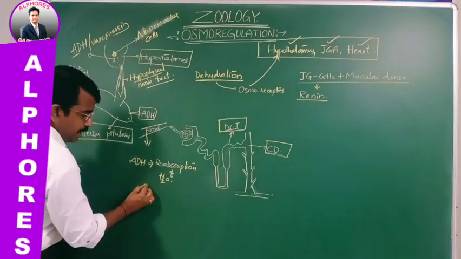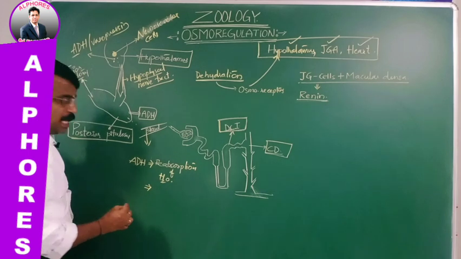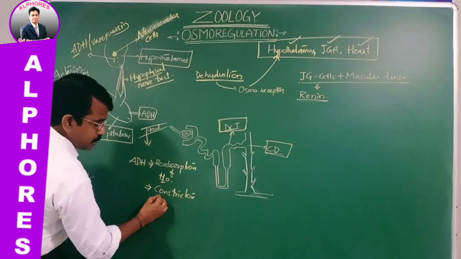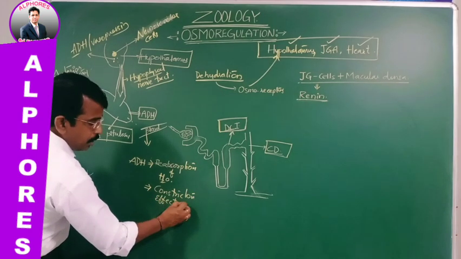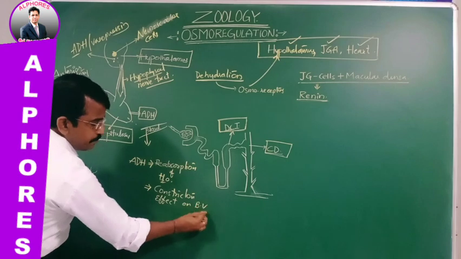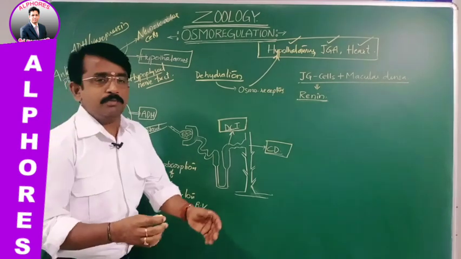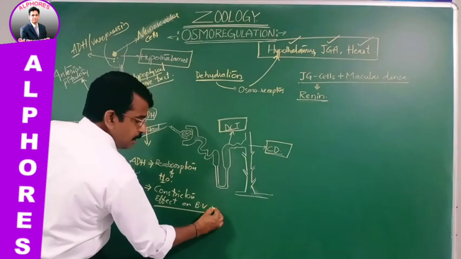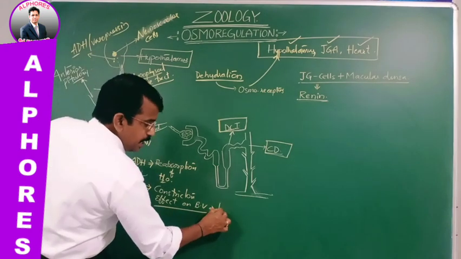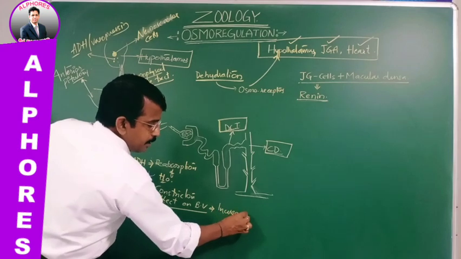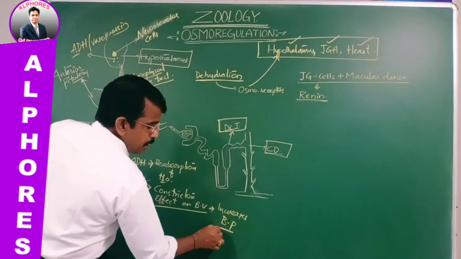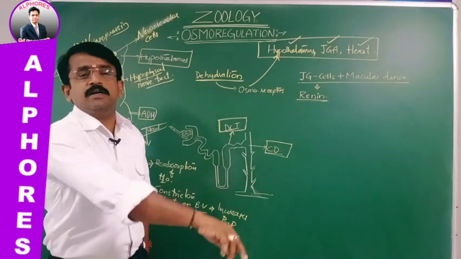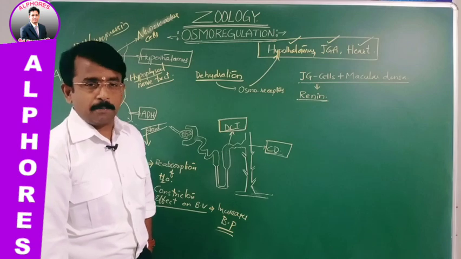And ADH also has one more function, that is a constrictor effect on blood vessels. What do you mean by constriction? Narrowing. This constrictor effect of ADH on blood vessels increases the blood pressure, increases BP, and this in turn also helps in glomerular filtration.